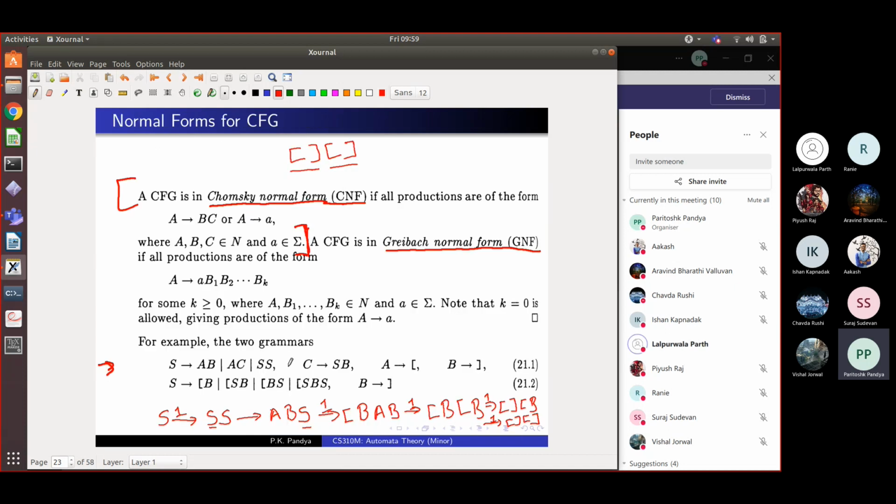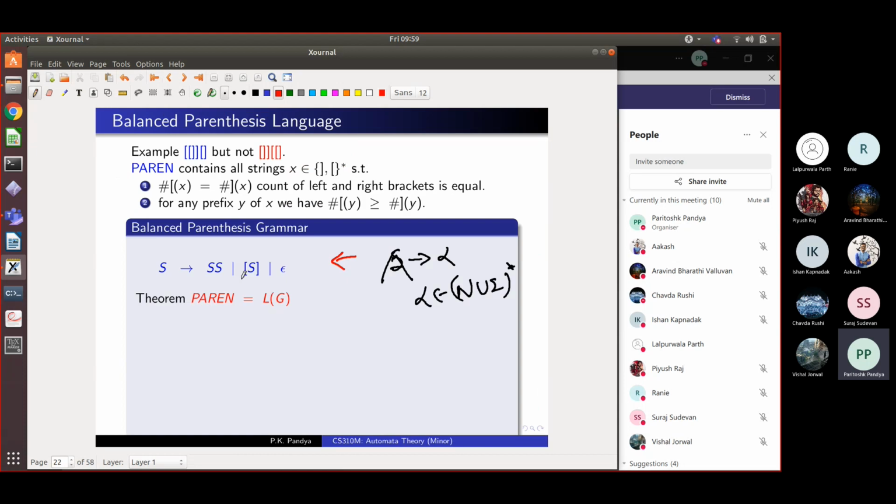Yes. Because I want this grammar to be in Chomsky normal form, where I can only have doubling rules or I can have terminal rules. And this is neither a doubling rule nor a terminal rule, right? So now I am thinking of grammars in special forms, which have got only certain types of rules in it. So while S goes to SS is allowed because it's a doubling production, this S goes to left bracket S right bracket is not either a doubling production or a terminal production. You see that?